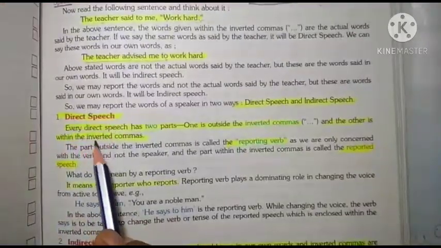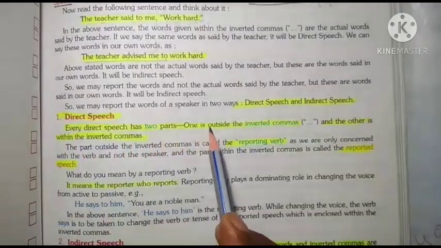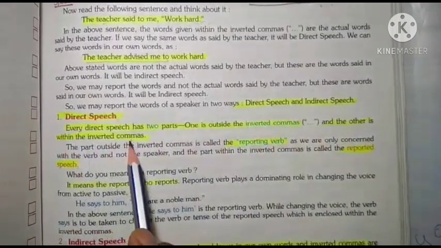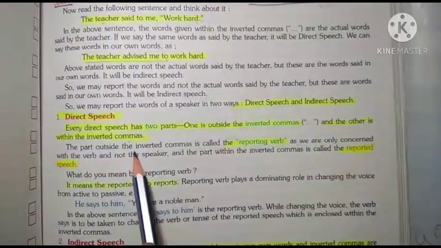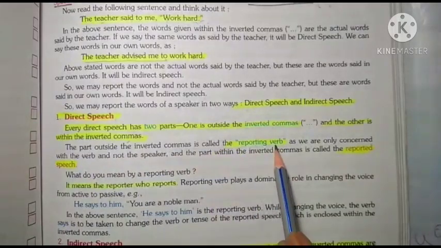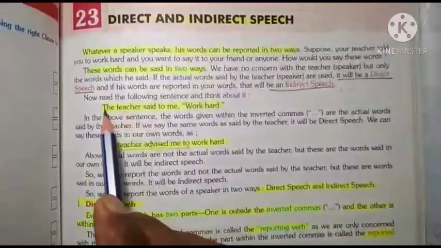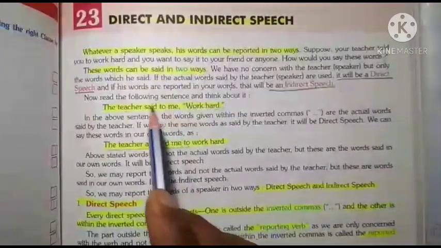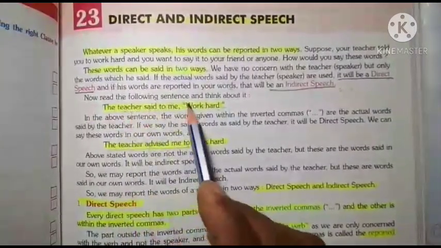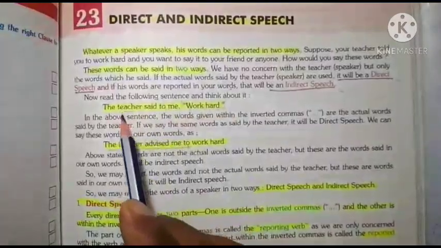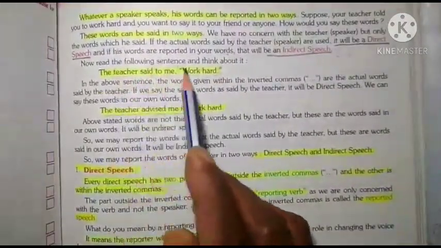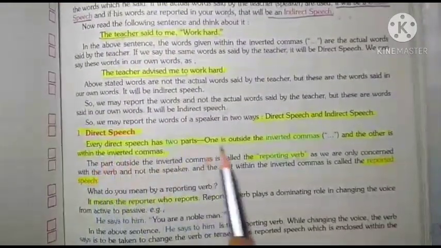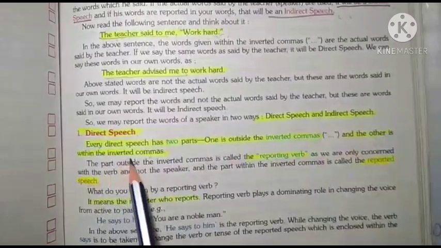Direct speech. Every direct speech has two parts. One is outside the inverted commas and the other is within the inverted commas. The part outside the inverted commas is called the reporting verb. You can see this example in this sentence. One part is within the inverted commas and one part is outside of the inverted commas. The part which is outside of the inverted commas is called the reporting verb. And the other is within the inverted commas.